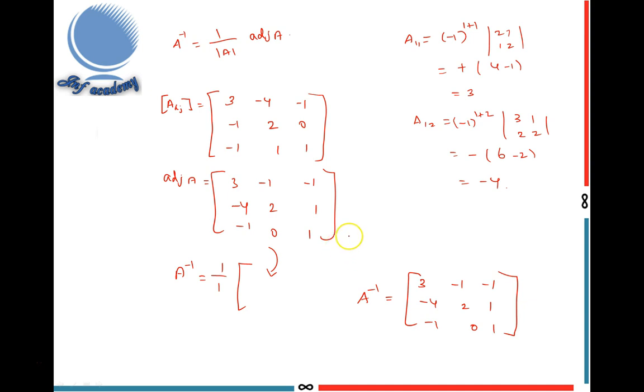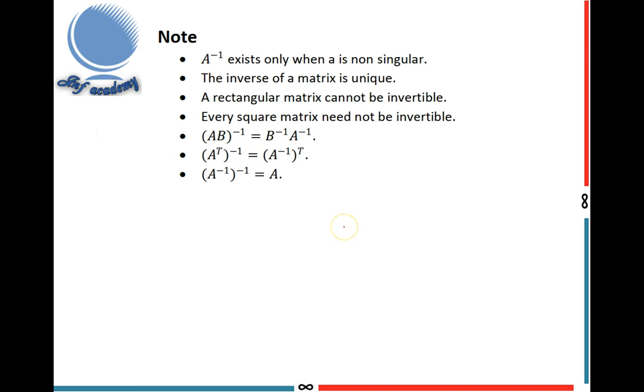Next I move on to some notes, that is, properties of inverse. A inverse exists only when A is non-singular. That means determinant A not equal to 0, then only A inverse exists. The inverse of a matrix is unique. A inverse is always unique. Inverse of any matrix is always unique.